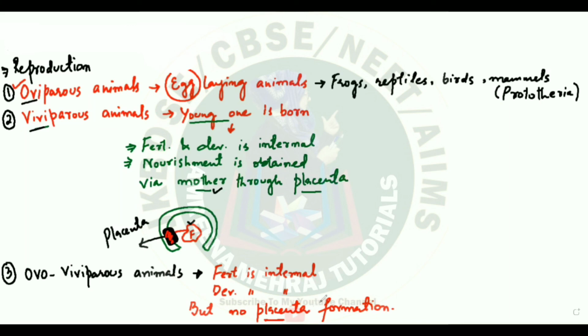So it seems that the young one is born, but this is not a true viviparous condition, because in this case, placenta is not involved. So you don't have to confuse these animals with viviparous animals. They are ovoviviparous. Now, who are these animals?